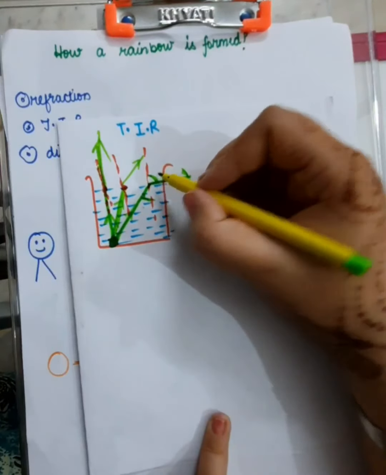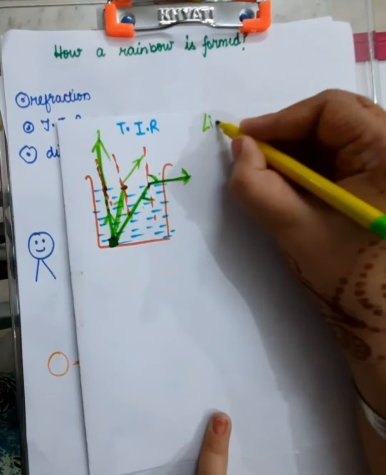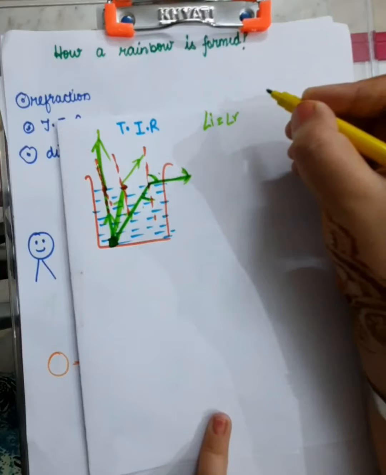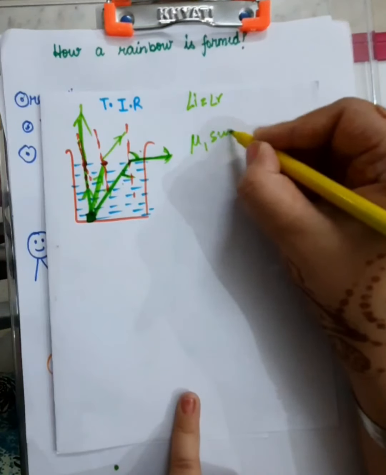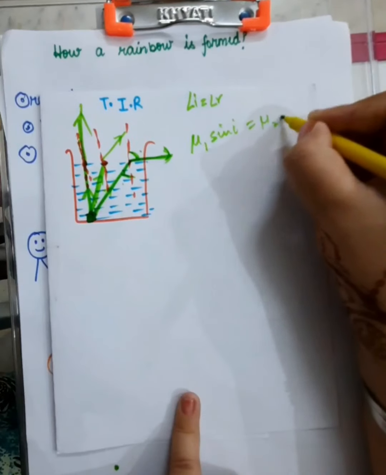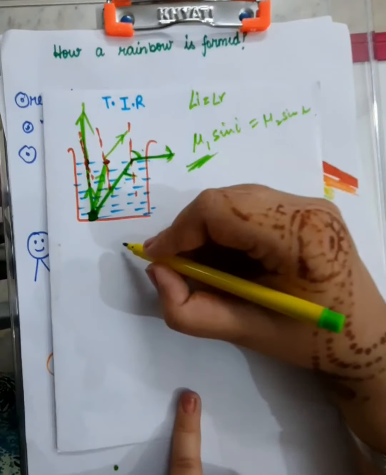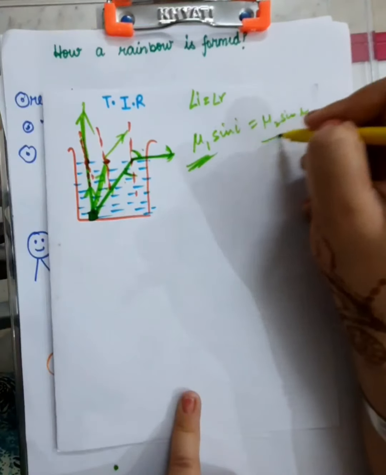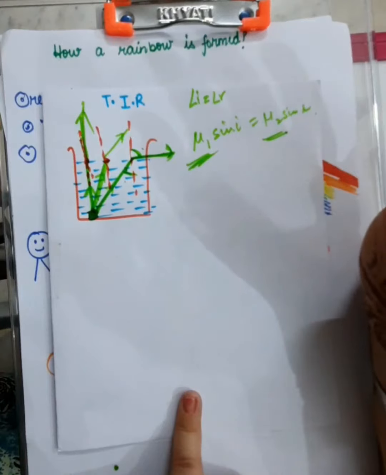They both are not equal. That was in the case of reflection, where angle i used to be equal to angle r. But in case of refraction, we have mu1 sin i equals mu2 sin r, where mu1 is the refractive index of that medium from which the light is coming. Mu2 is the refractive index of that medium to which the light is going.